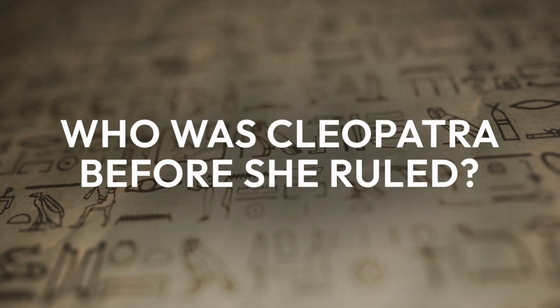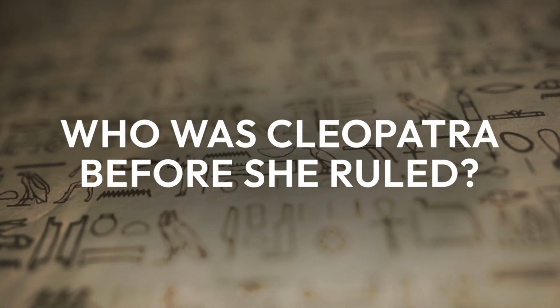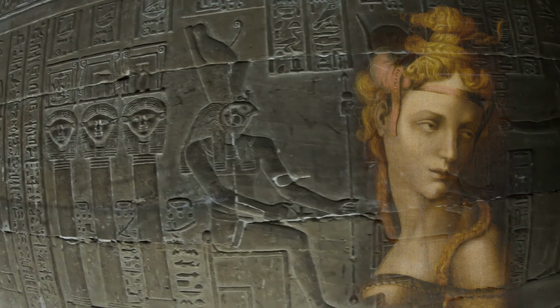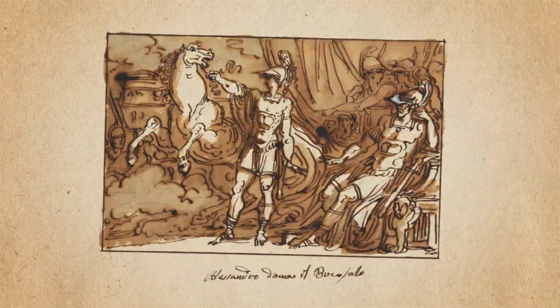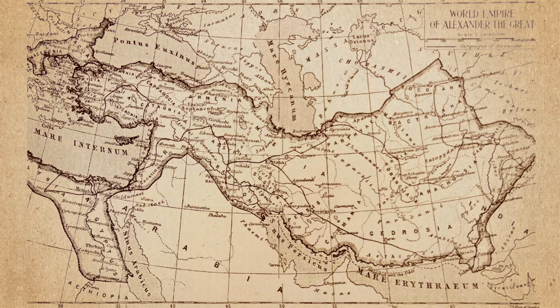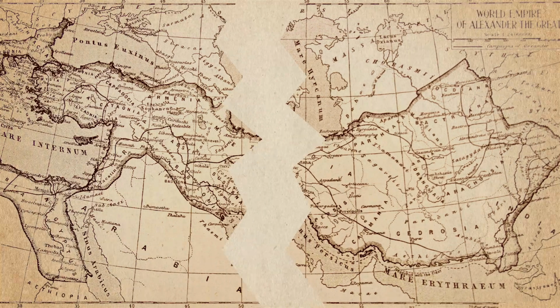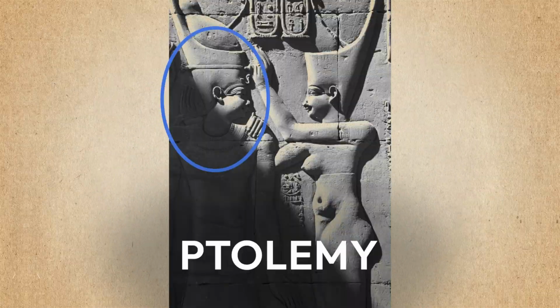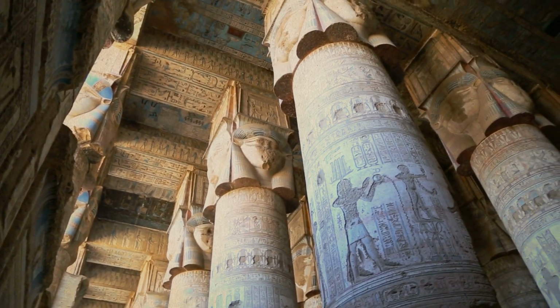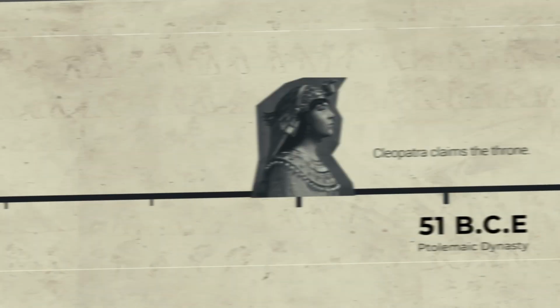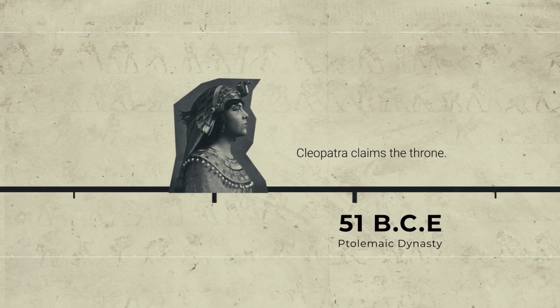Who was Cleopatra before she became Queen of Egypt? Cleopatra's road to power started with her family. After Alexander the Great's death, his generals split his empire. Cleopatra's ancestor, Ptolemy the first, Soter, took control of Egypt. The Ptolemaic kingdom, a dynasty of Macedonian Greeks, ruled for 10 generations, ending with Cleopatra.